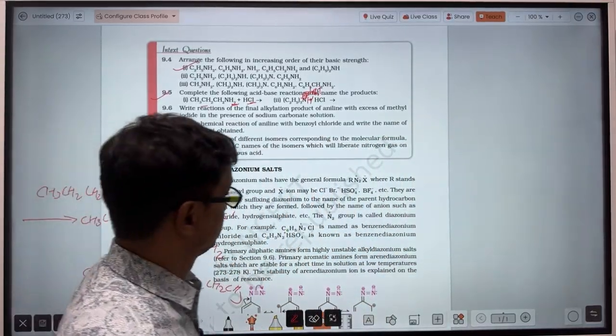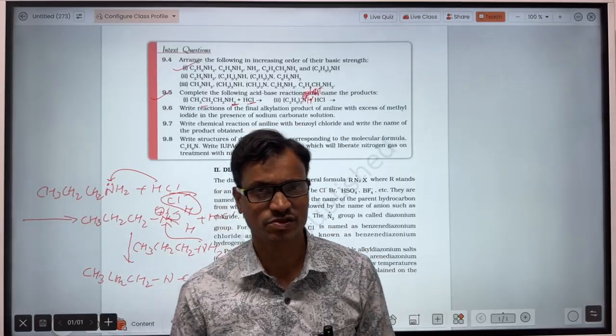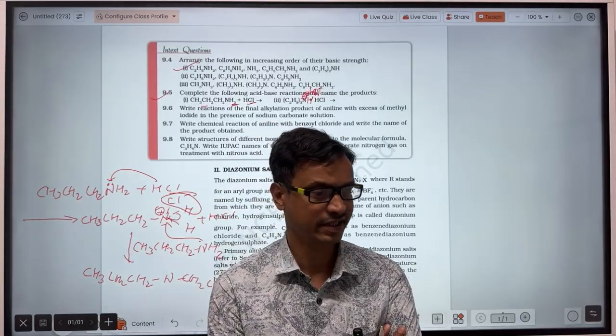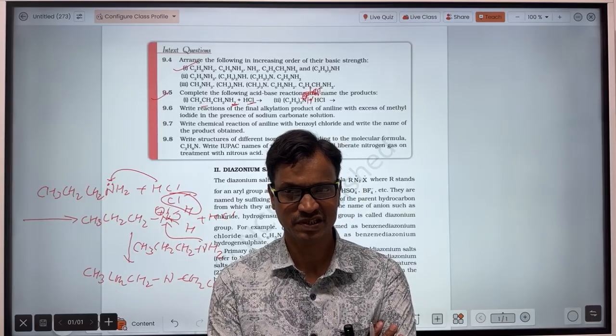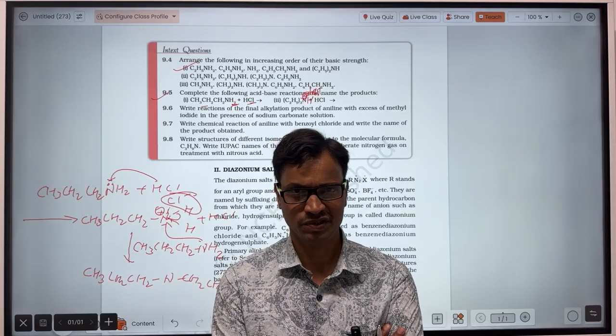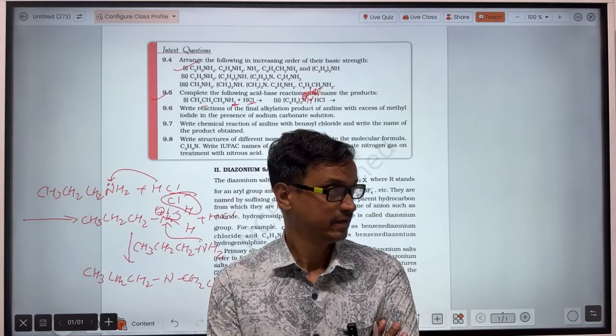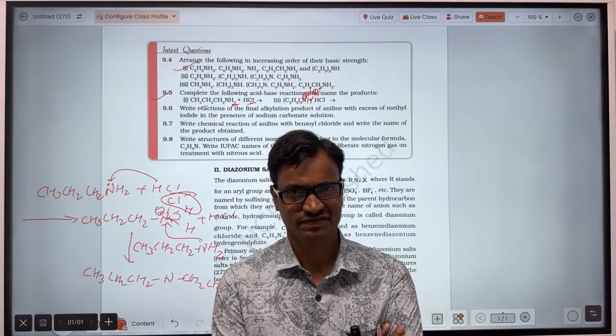So it's all for this class. In the next class we will discuss diazonium salts, and diazonium salts are a very important compound. Of all the chapters of organic chemistry, this chapter is quite important.